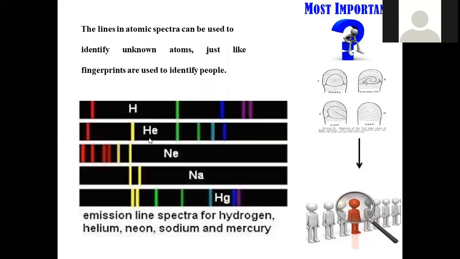The hydrogen line spectrum will appear like this, helium is identified by its own line spectrum, and the neon line spectrum will appear like this. Sodium metal gives a yellow colored line in its spectrum, and mercury can be identified by its own line spectrum. Valid data is already available. If we compare that data with the unknown element, you can tell which element it is. In this manner, we can identify what unknown element is present, and this allows the identification and analysis of compounds.